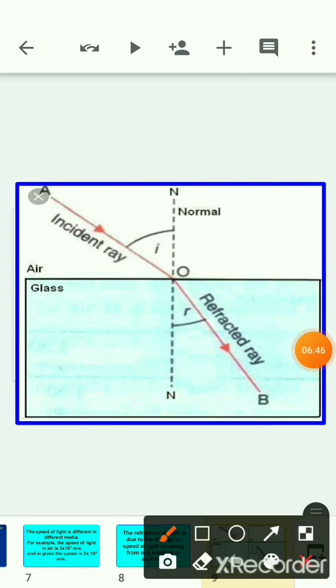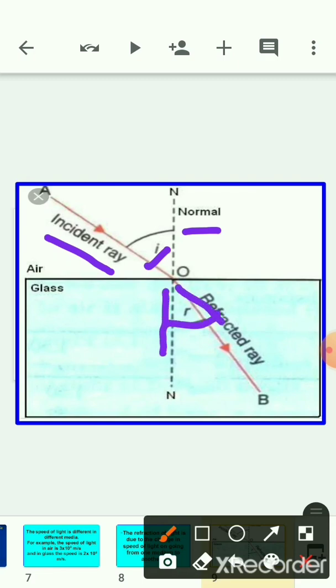Now we can also see here an angle which is forming between the incident ray and the normal. This angle is known as the angle of incidence. One more angle we have here is forming between the normal and the refracted ray. This angle is known as the angle of refraction. So in this case we have the incident ray, the normal, the refracted ray, the angle of incidence and the angle of refraction.